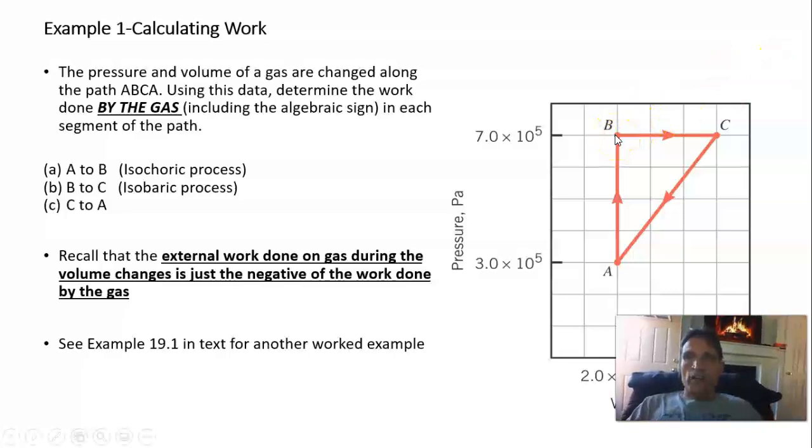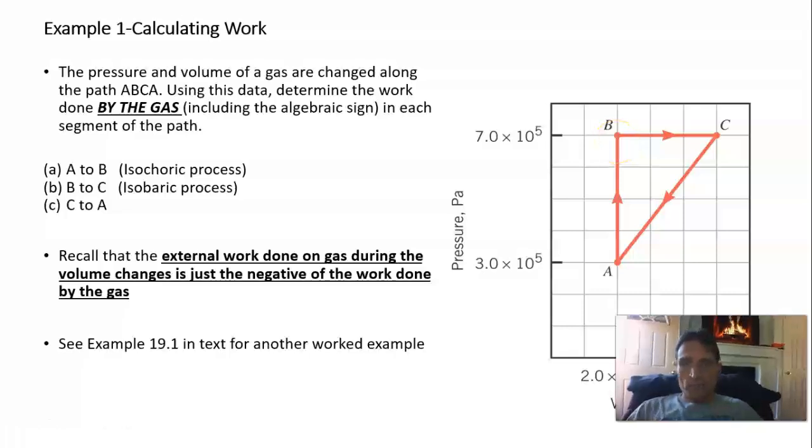Then it goes at constant pressure from point B to point C. So the pressure is constant and the gas expands. Okay. Then in the final stage, it goes from C to A, and here the pressure and the volume are both decreasing. And so the question is, what is the work done by the gas, which is the negative work done externally on the gas in each of these three processes?